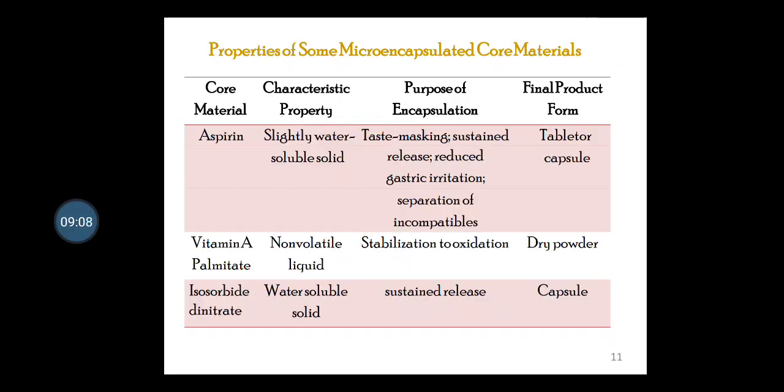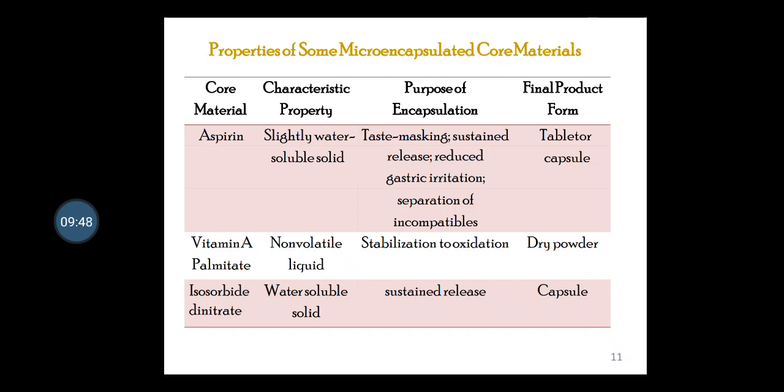These are some examples I have cited here of the core material, which is the API, that is active pharmaceutical ingredient. First of all, the first case is aspirin. Characteristic property of aspirin: it is a slightly water soluble solid powder. Purpose of the encapsulation is taste masking, maybe a sustained release dosage form for reduction of gastric irritation and separation of different incompatibilities. Then final product form may be tablet or capsule.